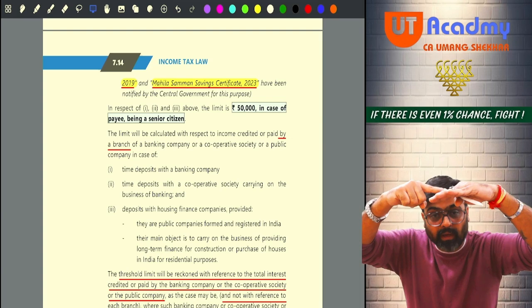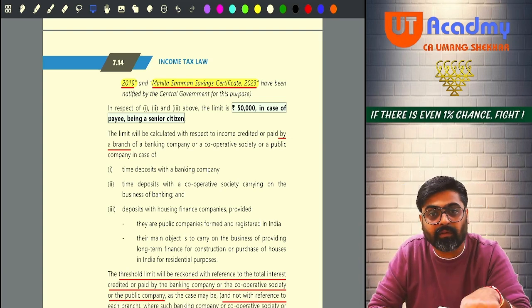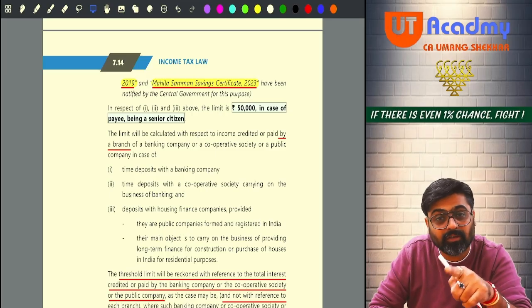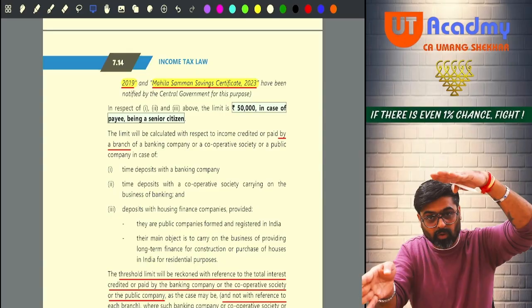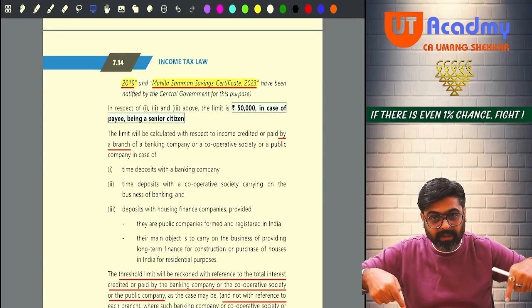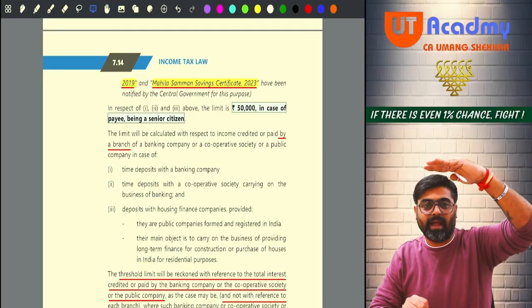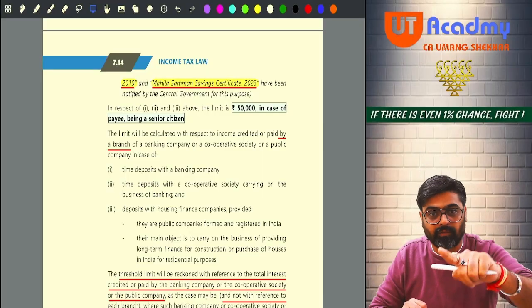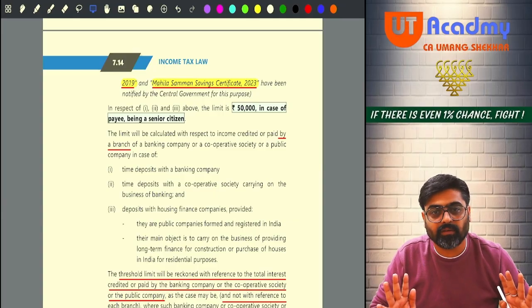From this bank, from all the branches taken together, total interest is 30 plus 35, 65. Is it more than 40? Yes. So now the bank will instruct both the branches to deduct TDS and give the interest, because bank wise the limit of 40 or 50 is checked. Everyone, did you understand this?